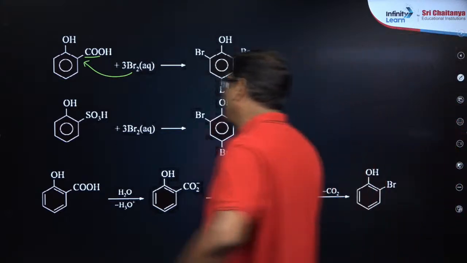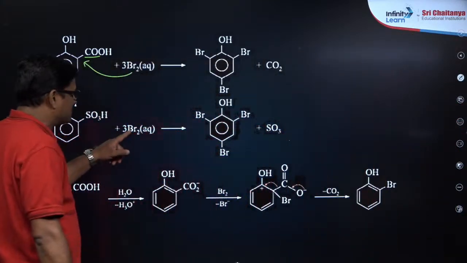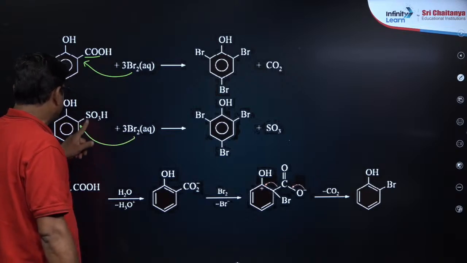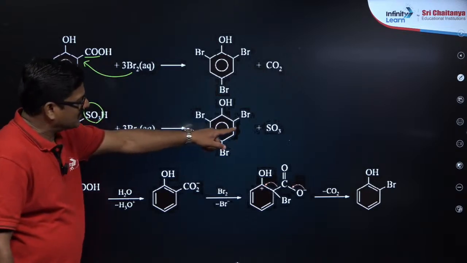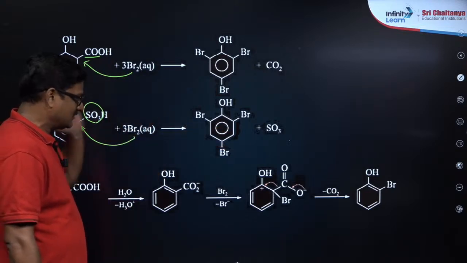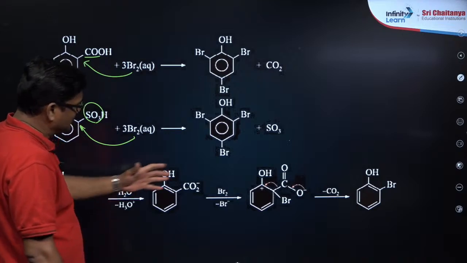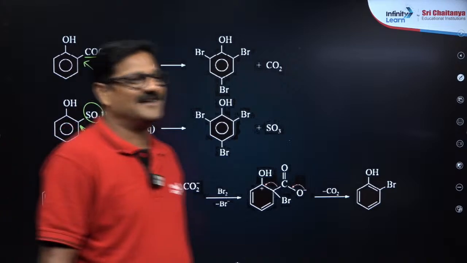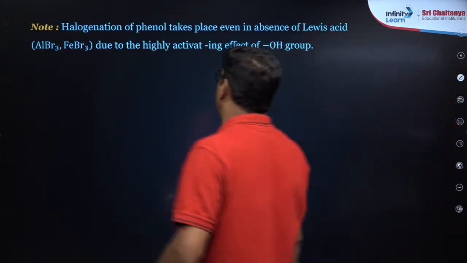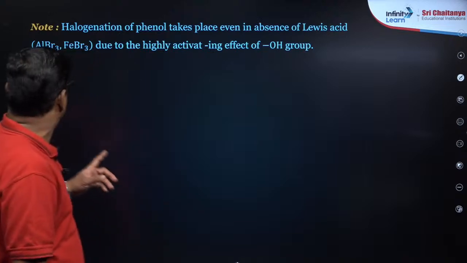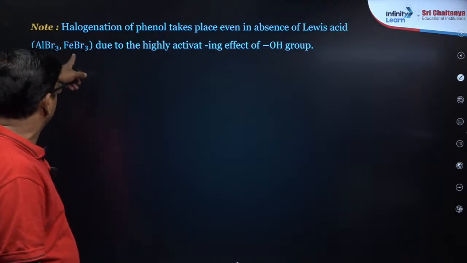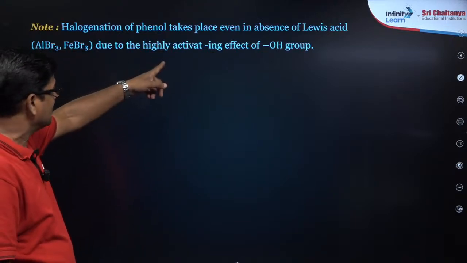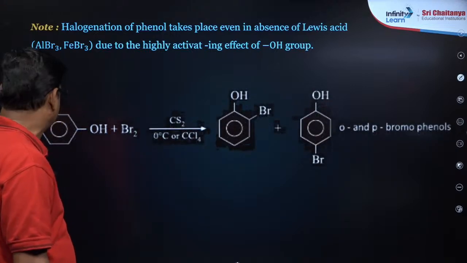Yes. So when sulfonation is happening, with aqueous bromine, again sulfur trioxide is eliminated, and carbon dioxide is eliminated by the decarboxylation method, right? Okay, right. Now let's talk about halogenation. In phenol it takes place even in the absence of Lewis acid, AlBr3, FeBr3, due to the highly activating effect of the OH group. That's what I want to say.